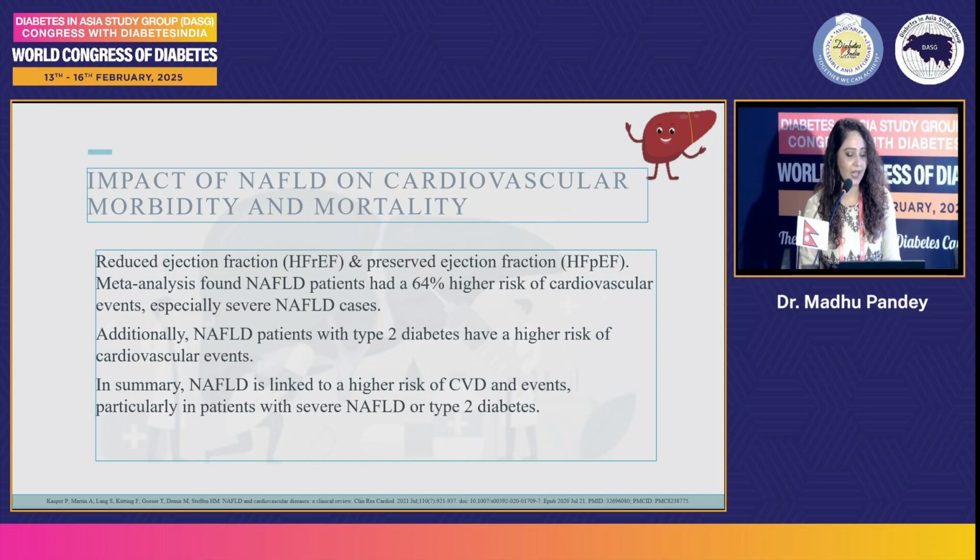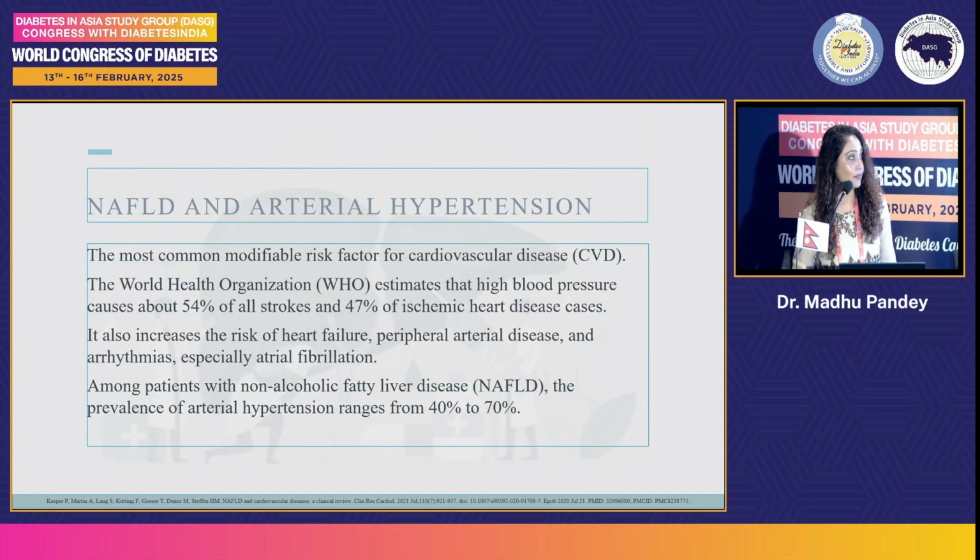So we have the impact on the cardiovascular system, which involves reduced ejection fraction and preserved ejection fraction. Most analyses have found that NAFLD has a 64% increase in cardiovascular events. Additionally, NAFLD patients who have type 2 diabetes have a higher risk of CV events, particularly in patients with NAFLD and type 2 diabetes.